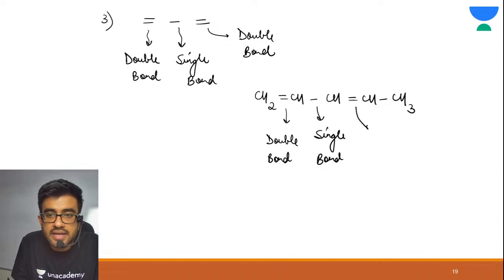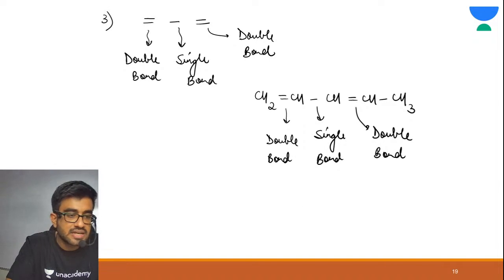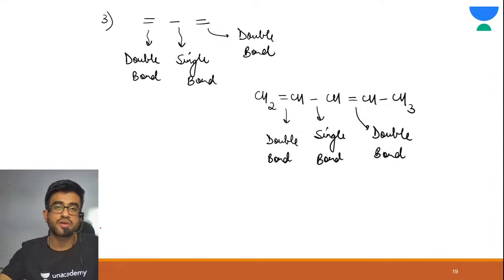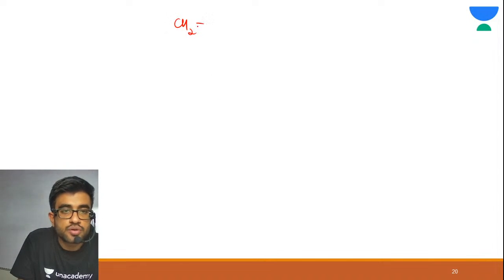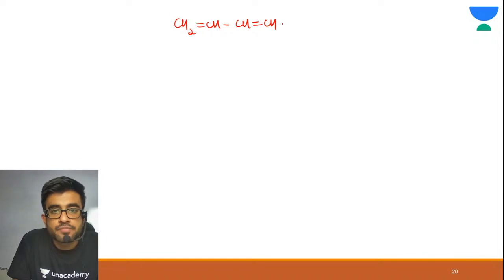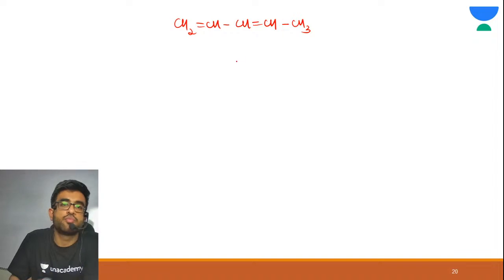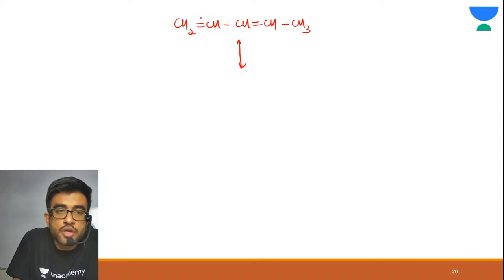Alright. And again here there is a double bond. Correct? So in this type of system, yes, resonance is again possible. Let me draw the resonating structure for this. Let me draw this: CH2 double bond CH, CH double bond CH, CH3. So see, what is the resonating structure of this? Your pi bond shifts here and this pi bond shifts here.